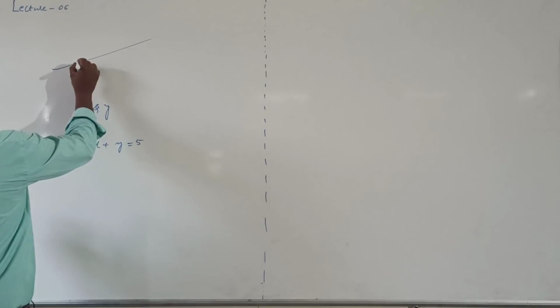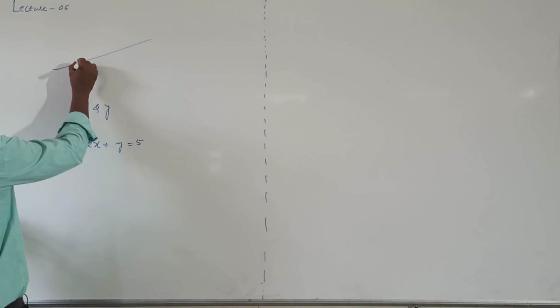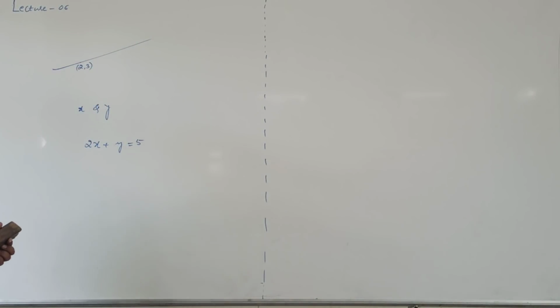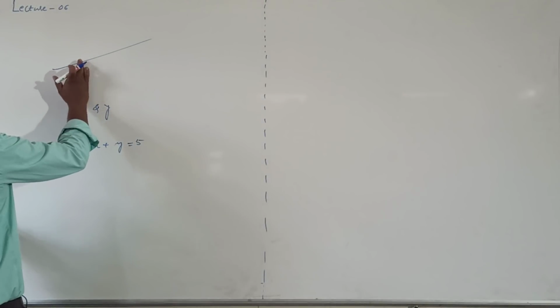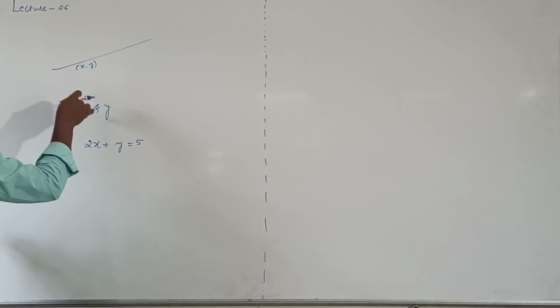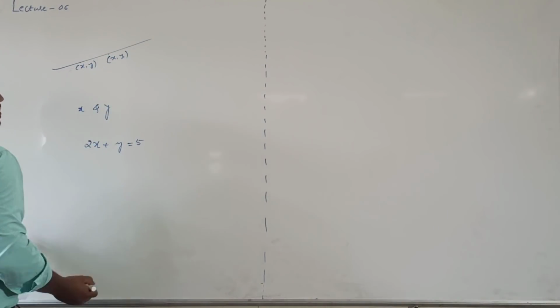If you take each and every point, suppose this is the equation of the straight line, then you can take any point, say 2, 3, or any point in general. If you take x, y, it is satisfied. You can take any other point x1, y1, it is also satisfied.